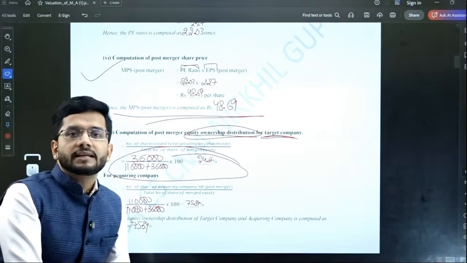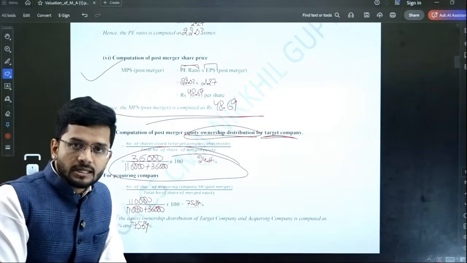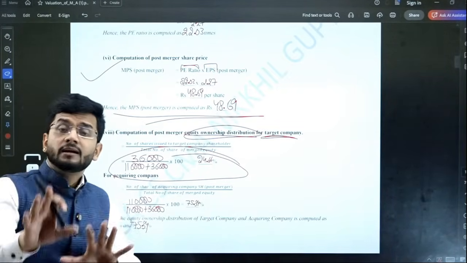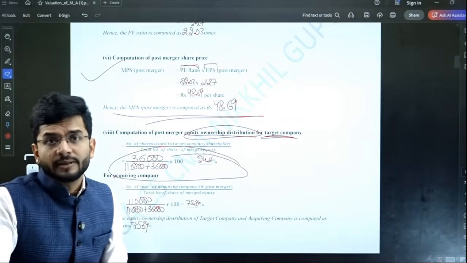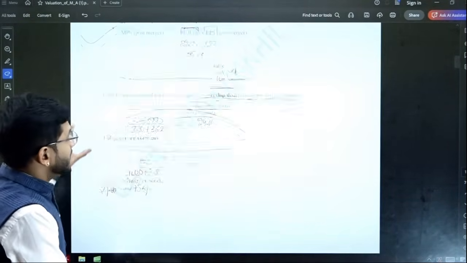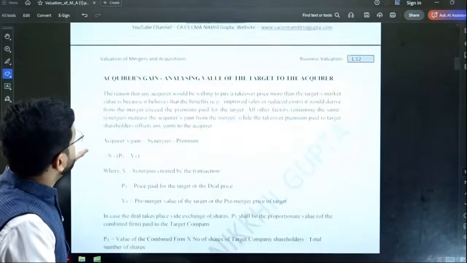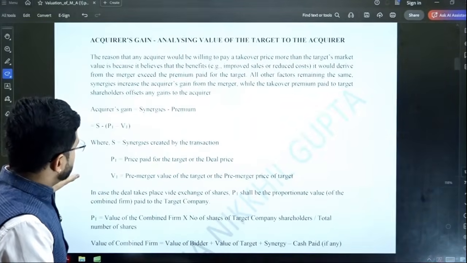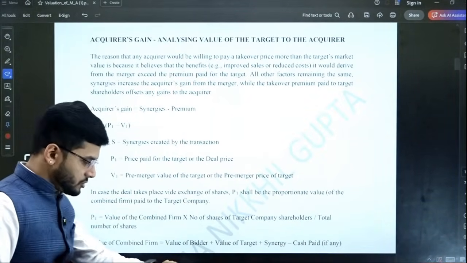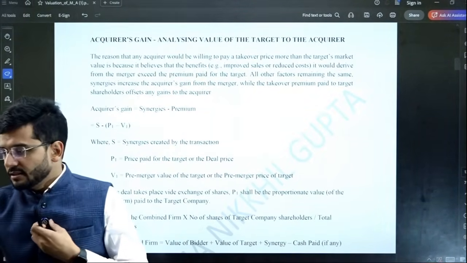So please write the captions in detail. Please write the formulas in detail. Please write everything in great detail from an exam standpoint. Please practice the questions well, because practicing will be the key. All right. The next part is you need to compute the acquirer's gain.